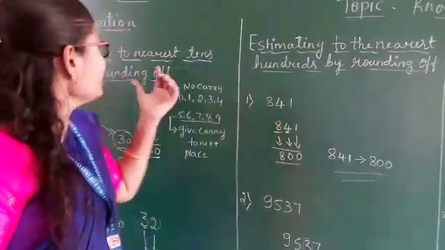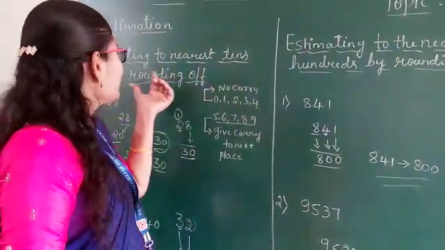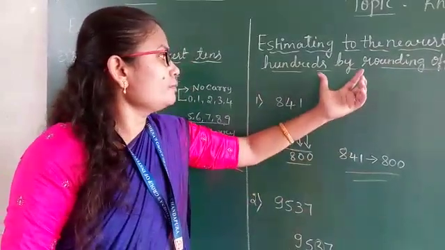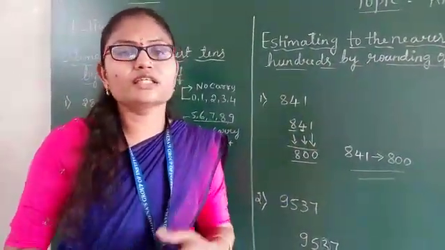I hope you understood how to find the nearest tens by rounding off and how to find the nearest hundred by rounding off for the given numbers.